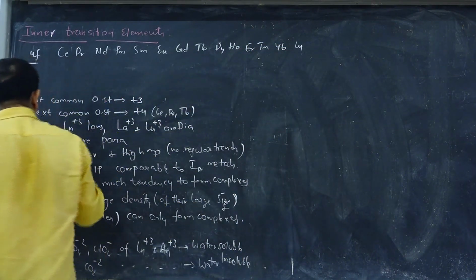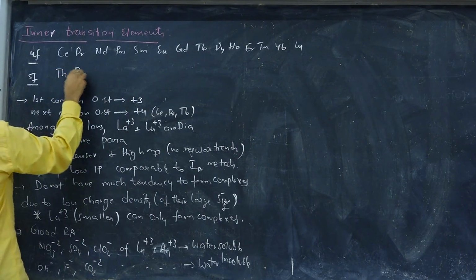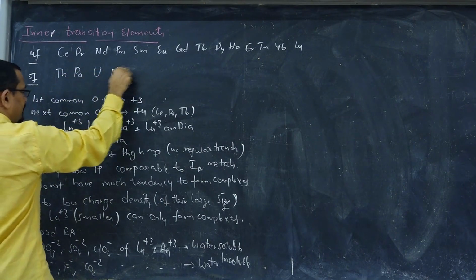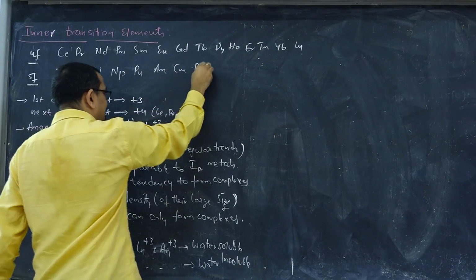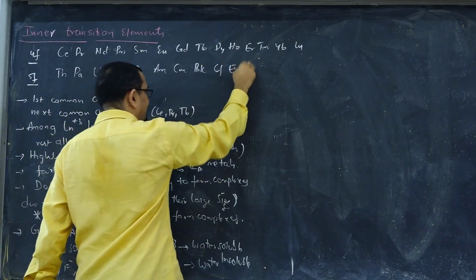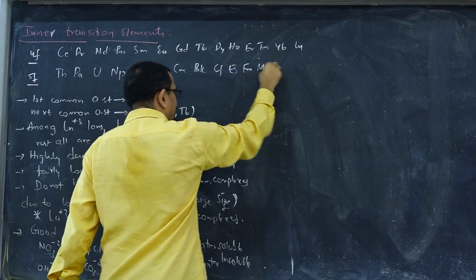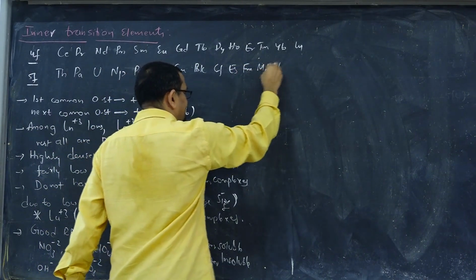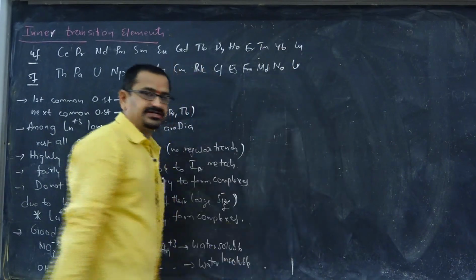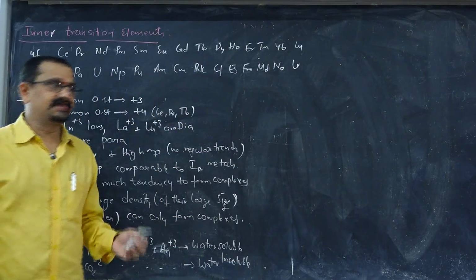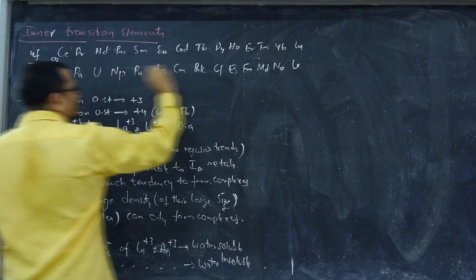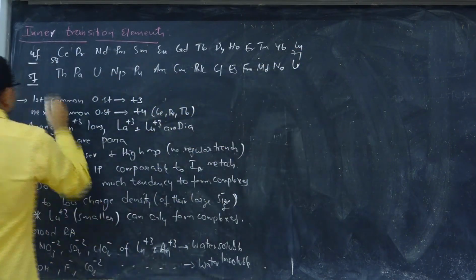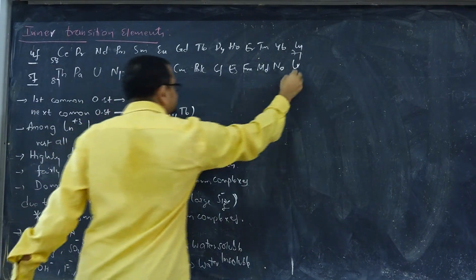When it comes to 5f series: thorium, protactinium, uranium, neptunium, plutonium, americium, curium, berkelium, californium, einsteinium, fermium, mendelevium, nobelium, and lawrencium. You have to remember the elements completely and with their atomic numbers also. This is 58 to 71 and this is 89 to 103.